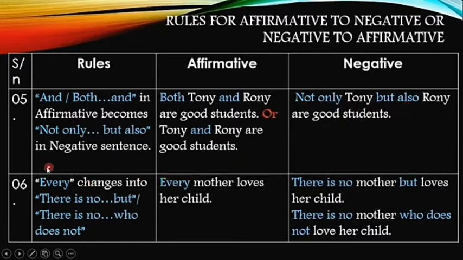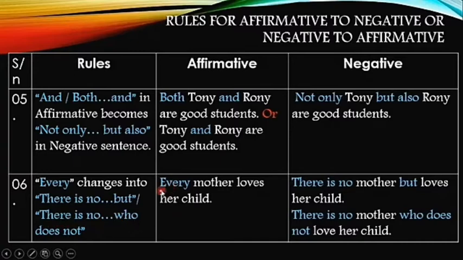If we have the term every in an affirmative sentence, how are we going to change it into negative? If every is used in such a kind of sentence which is almost a universally true thing, then we have to take the help of these phrases. There is no ... but, or there is no ... who does not. And the second one is going to be an example of a complex sentence as well.